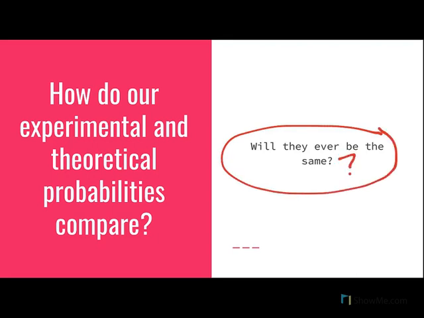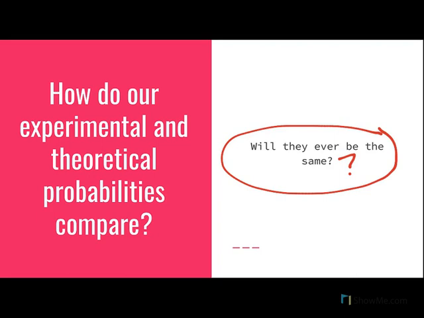Now, will they ever be the same? That's a good question. The idea, guys, is that the more times we do an experiment, the closer we should end up getting to our theoretical probability. I could flip a coin 5 times and get heads all 5 of those. So in my experiment where I flipped 5 times and got 5 heads, that's 100%.